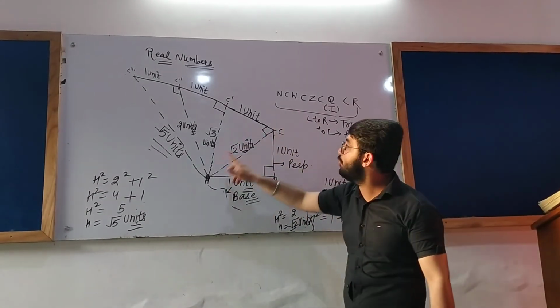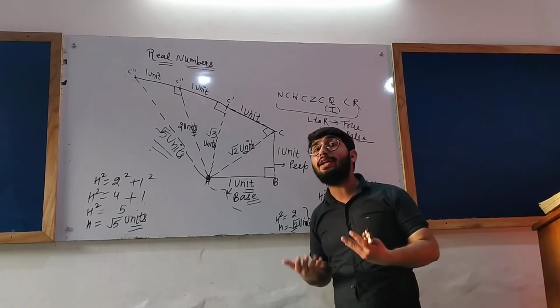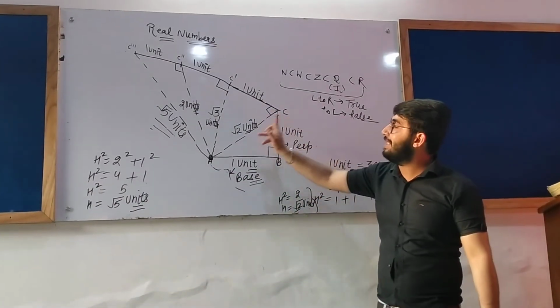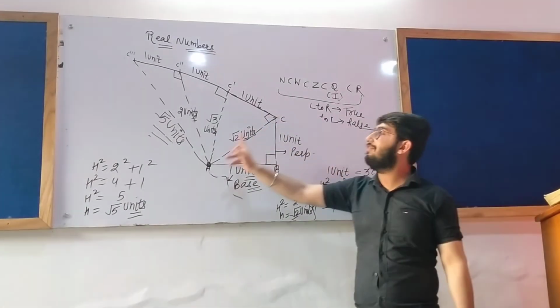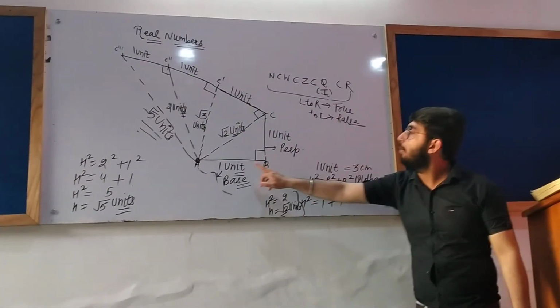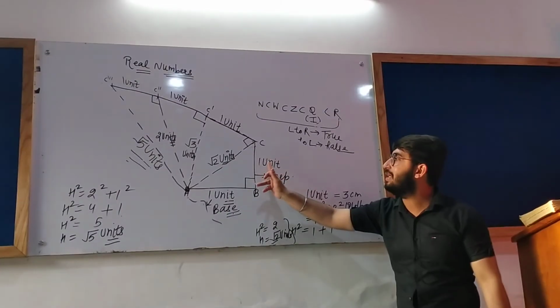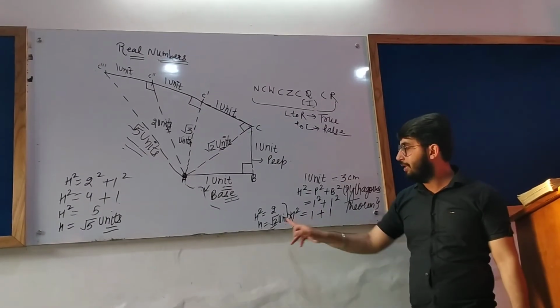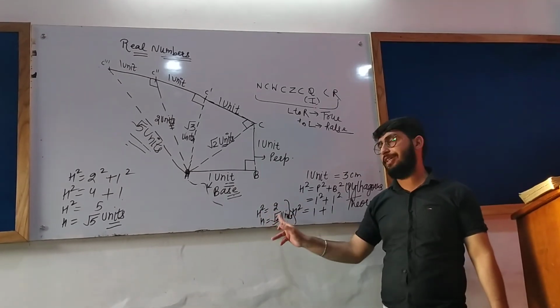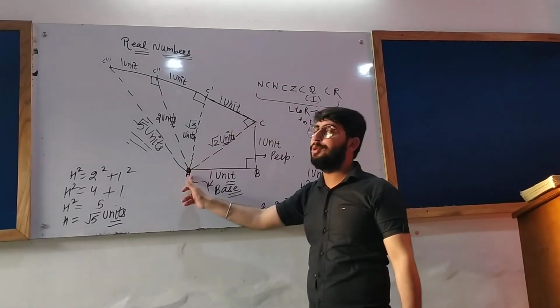Now if you join AC, what will be the length of AC? According to Pythagoras theorem, AC will be the hypotenuse. P square plus B square equals H square. 1 square plus 1 square gives H square equals 2, and H equals root 2 units. The length is root 2 units.